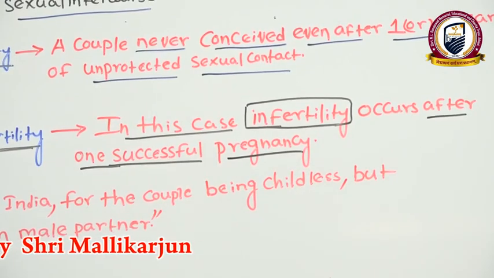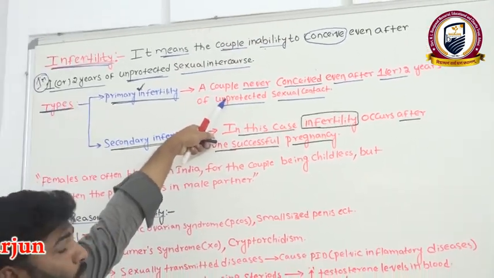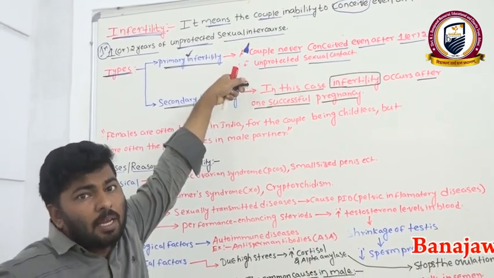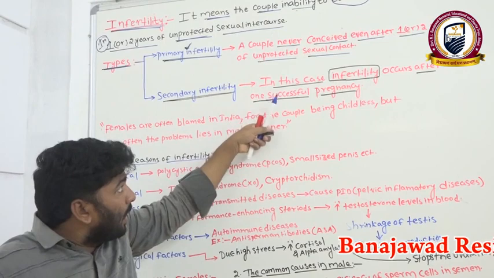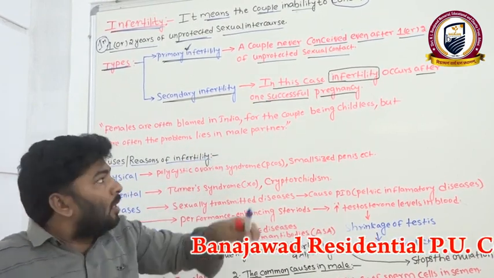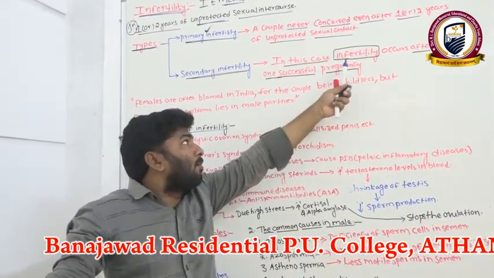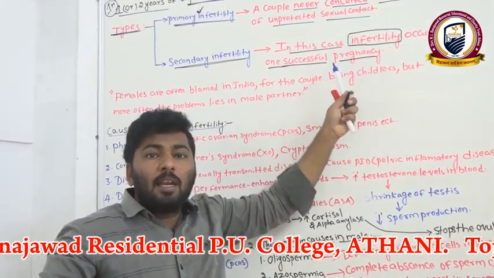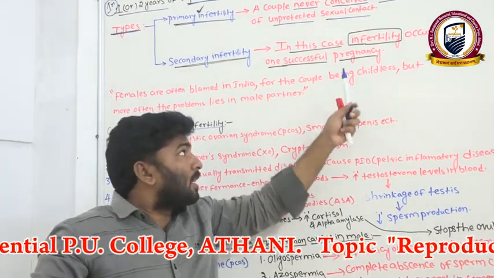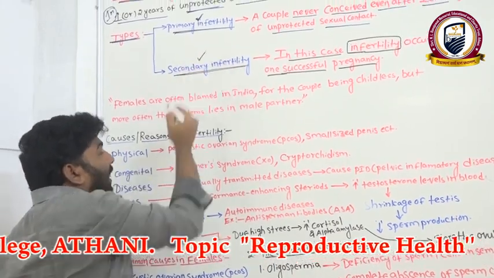The difference between these two is that in primary infertility the couple never conceived even once, but here they conceived one time, and in the next pregnancy they are getting an infertility problem. Because of that, they are unable to produce a baby or conceive. Such a condition we consider secondary infertility.